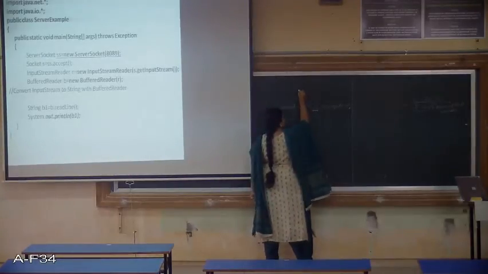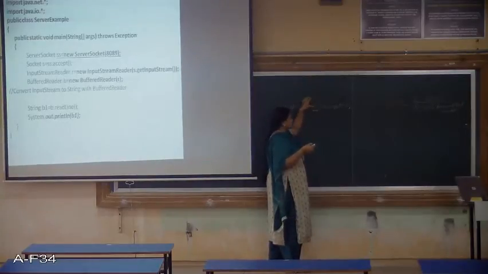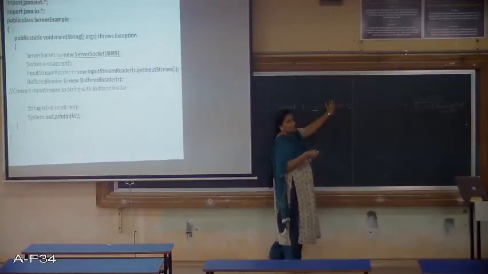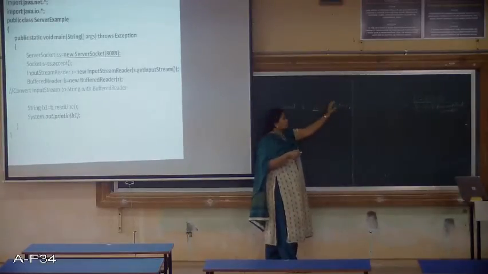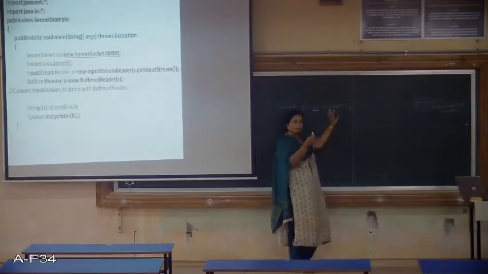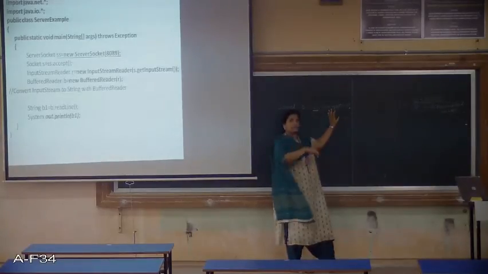ss is the object, so using that server socket object, we are calling this accept method. What is the job of the accept method? It has to wait for the client request, and when it receives the client request, it has to create a socket.